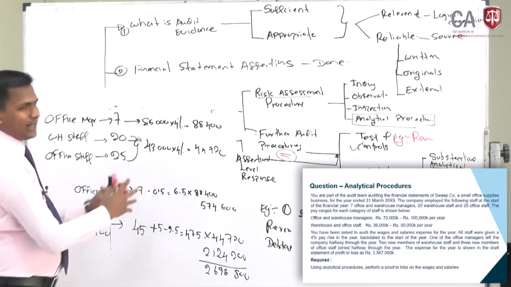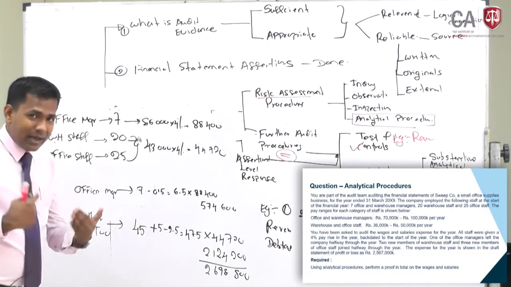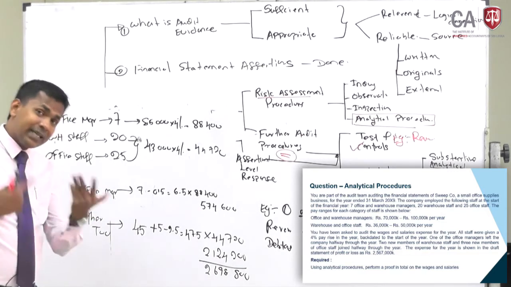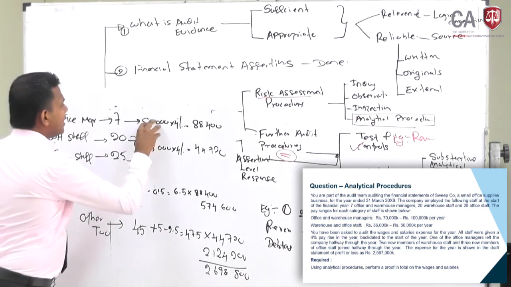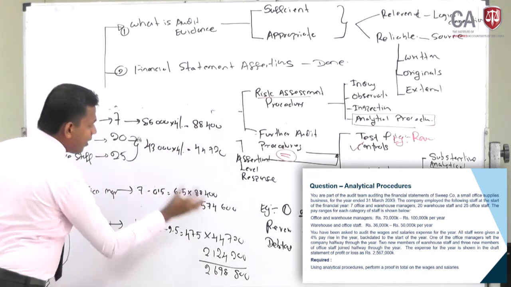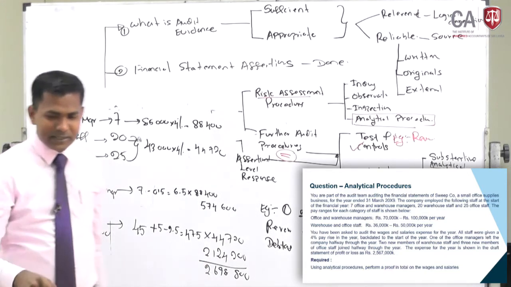This calculation is not something that will come in your examination, but I am just telling you to think about what analytical procedures are, proof in total. Based on the information given here, you have calculated and taken your figure, 2,698,800. Now, look at the presentation.